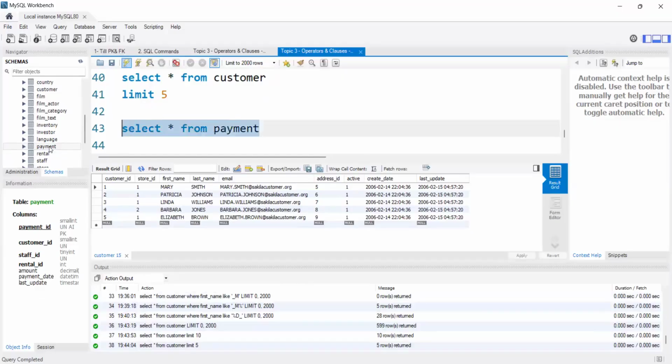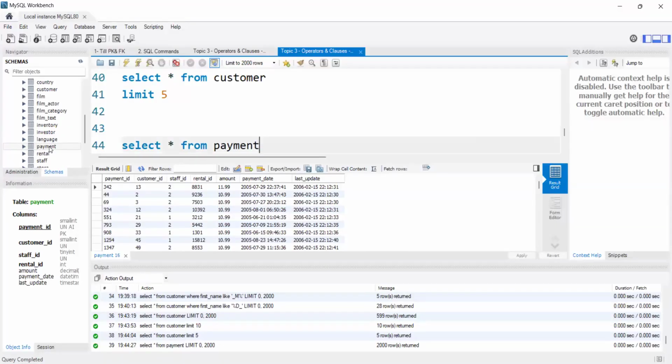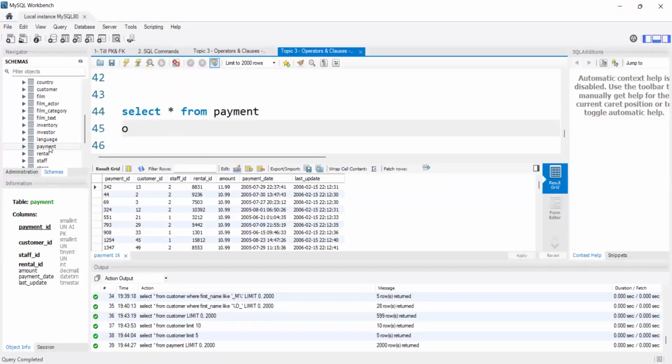In the same way, I'm using the payment table. In the payment table, I have an amount column, and I want to fetch the top amounts here. So I will use the order by clause.